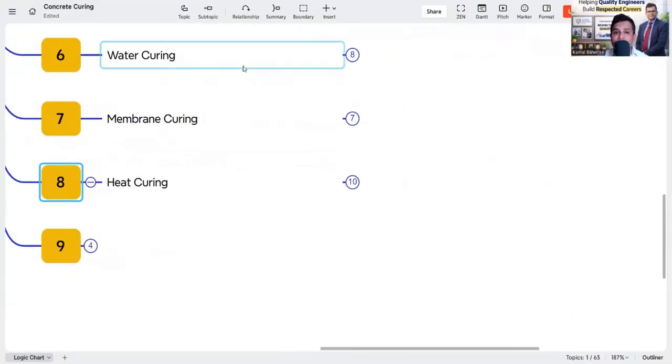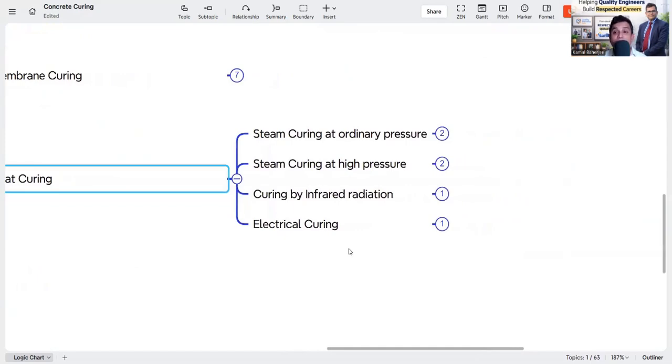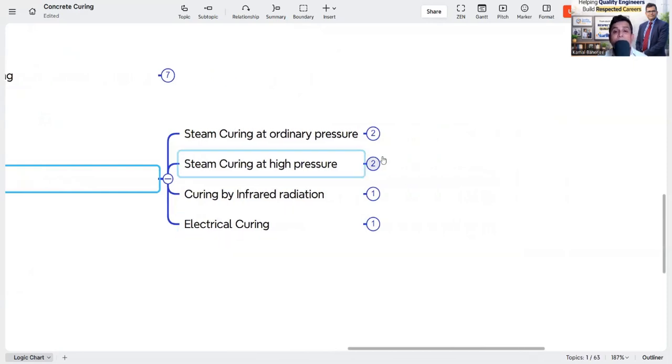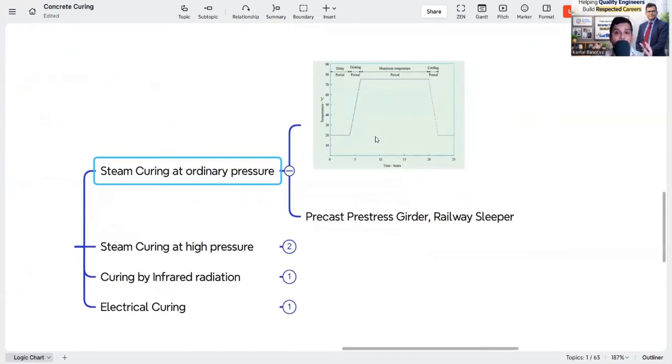Next is heat curing. Water curing I have discussed, membrane curing I discussed, now comes heat curing. Heat curing is steam curing, as you all know, but heat curing also has four types: steam curing at ordinary pressure, steam curing at high pressure, curing by infrared radiation, and electrical curing. Now steam curing: we are applying heat.